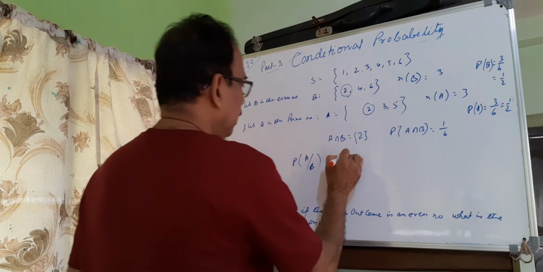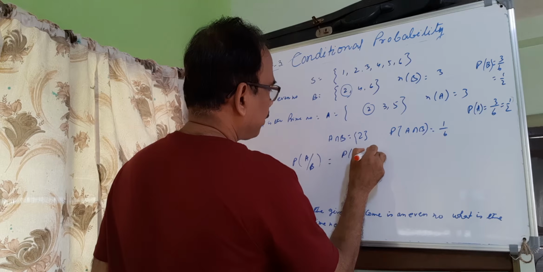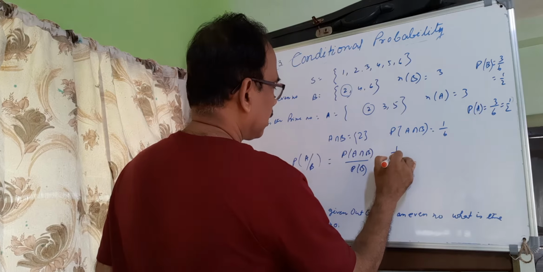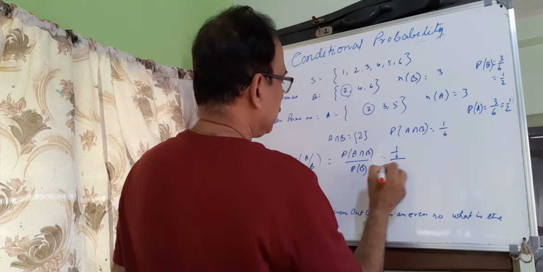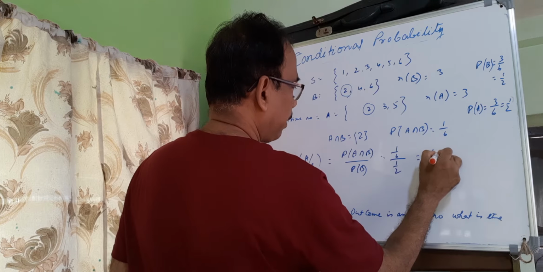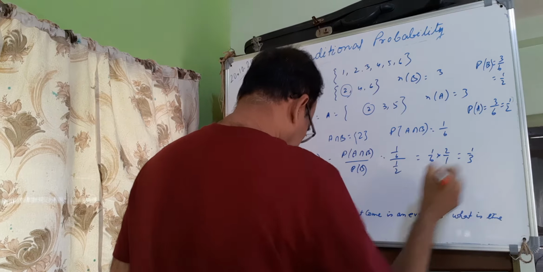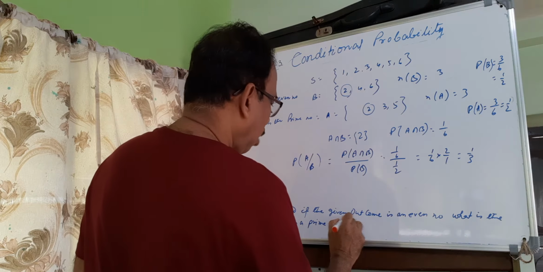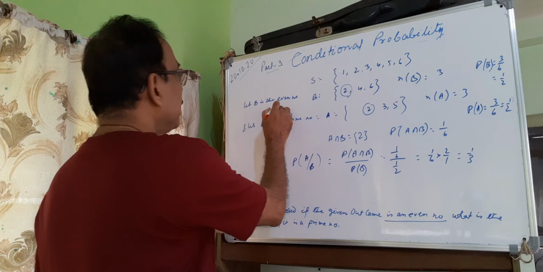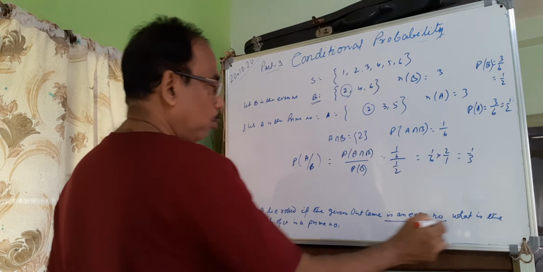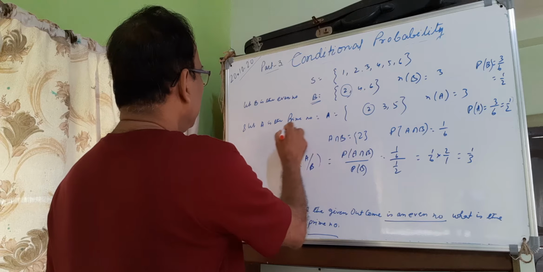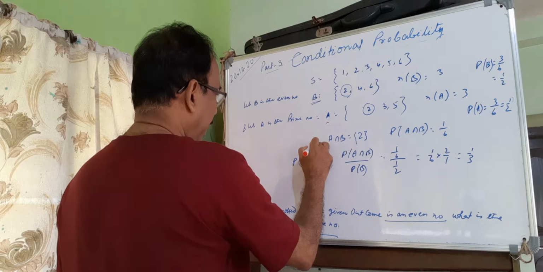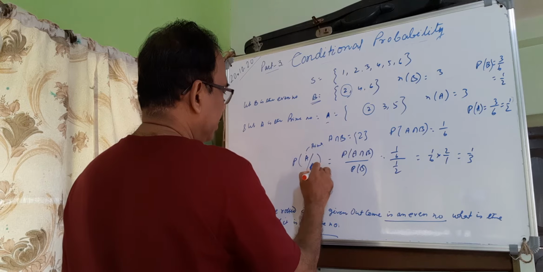So P(A∩B) by P(B). P(A∩B) is 1 by 6 and P(B) is 1 by 2. That is 1 by 6 into 2 by 1, that is 1 by 3. That is by conditional probability, given the outcome is an even number. Even number is given, that is B is given. And the probability of a prime number, prime number is A, that is P(A|B).